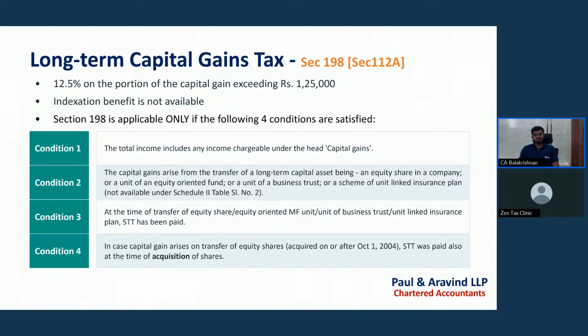Condition 4 is, in case of a capital asset arising from transfer of equity shares acquired after 2004, STT must be paid at the time of acquisition also. Which means condition 3 is that STT needs to be paid at the time of transfer, and for shares acquired on or after 1st October 2004, at the time of acquisition of shares also, STT needs to be paid. Otherwise, this 1,25,000 exemption will not be available to the assessee.